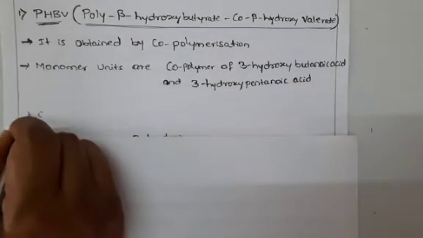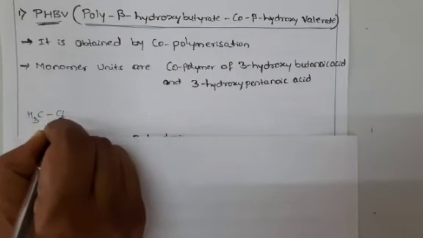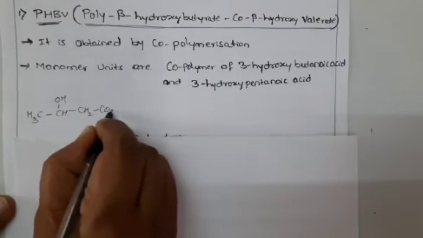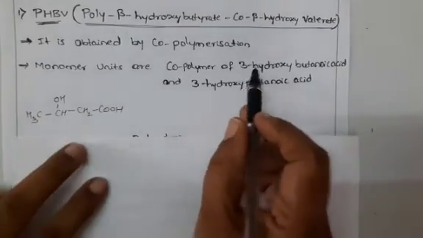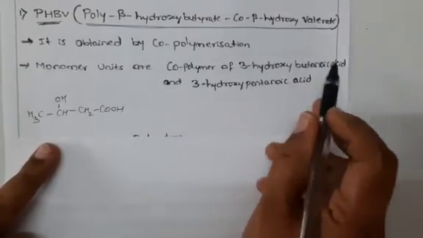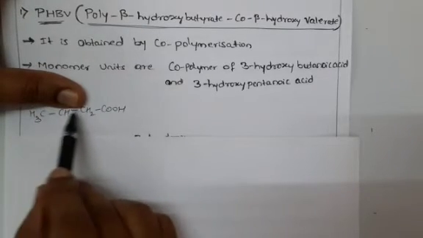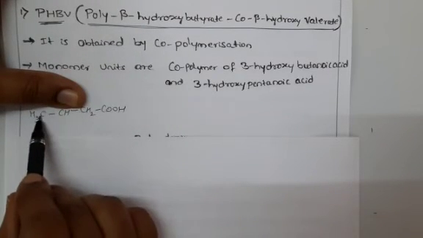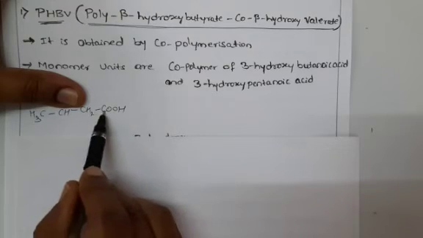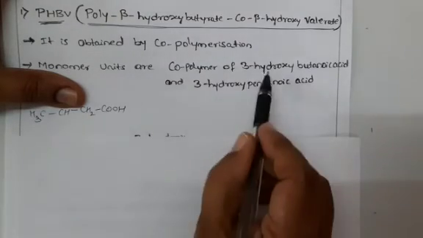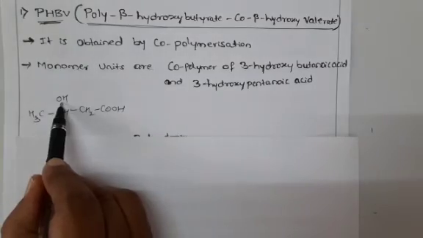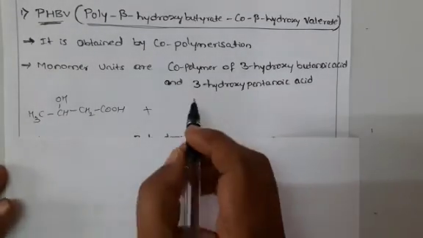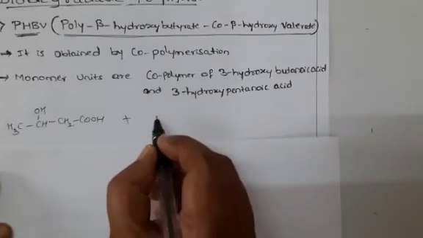So here CH3, CHOH, CH2, COOH. First is 3-hydroxybutanoic acid. This is butanoic acid: 1, 2, 3, 4 carbons, with the oic acid, and at the third position there is a hydroxy, that's why we write OH. In the same way we write 3-hydroxypentanoic acid in a chain.